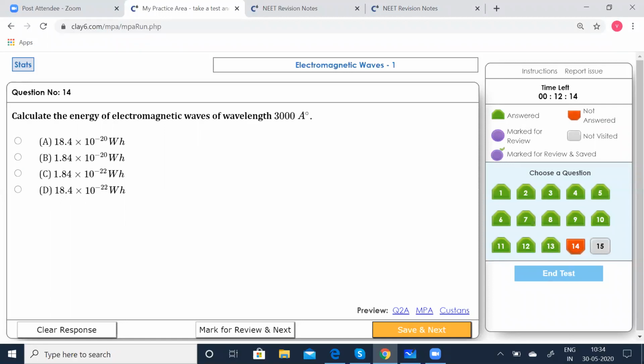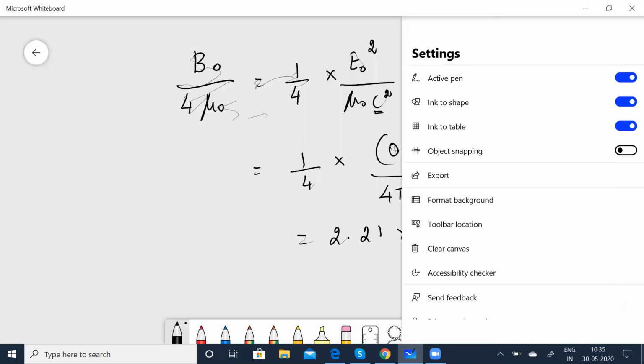Calculate the energy of electromagnetic waves of wavelength 3000 angstrom. All right, this is a calculation which has to be done. Now you know E is equal to hc by lambda. Now you know h is the Planck's constant, c is the velocity of light, and lambda is the wavelength.